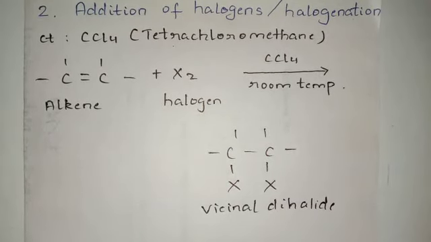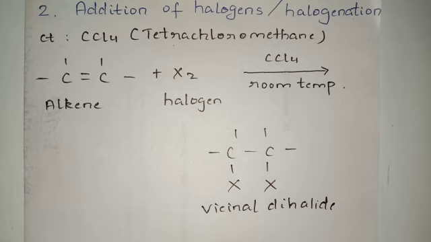Students, in methods of preparation of alkenes, we have seen how to obtain alkene from vicinal dihalide. So we reacted it with zinc and all. That method of preparation is different, and here we are seeing how to obtain vicinal dihalide from alkenes. Okay, fine. The reaction is very simple. So this is the general format, students.